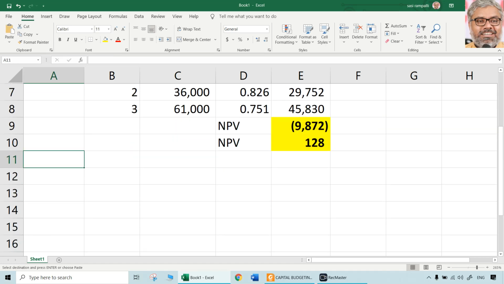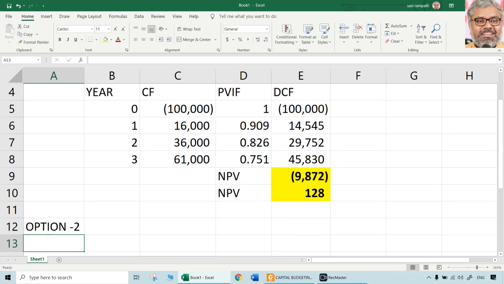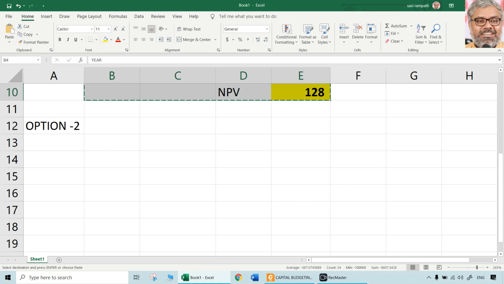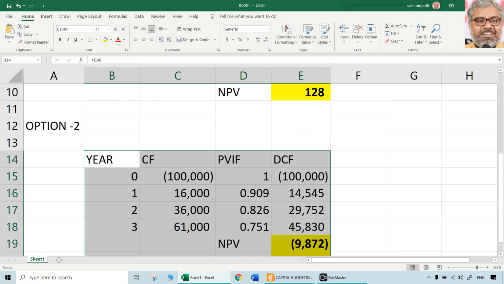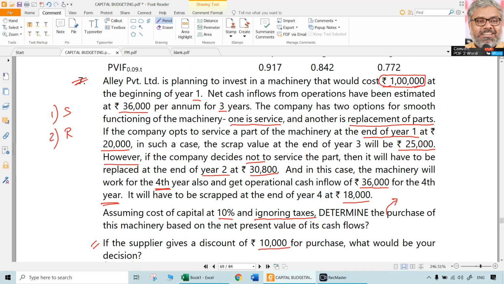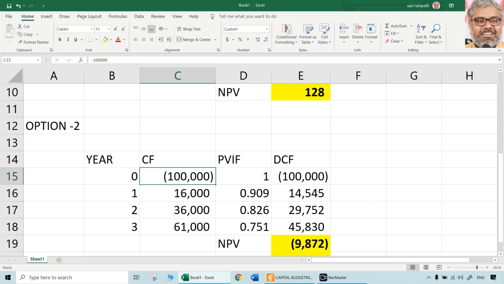Let us not jump to conclusions without looking at option 2. Let us look at option 2 also. What is going to be option 2? Again, the cash flows and everything has to be calculated once again. Now, in option 2, of course, original investment is same, that is 1 lakh. Then 36,000 is same, that is not going to be different in option 2.